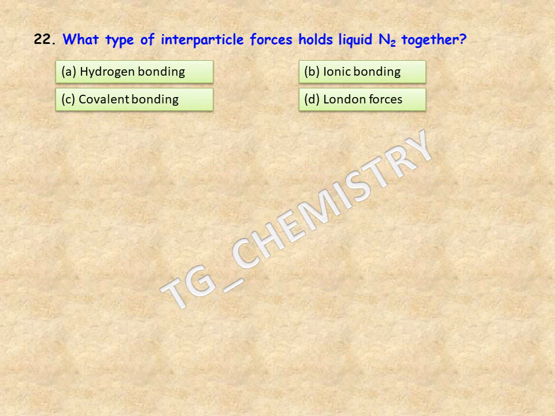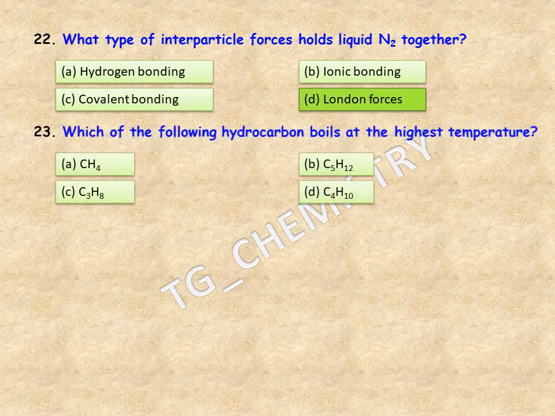So the next question is, what type of interparticle forces holds the liquid nitrogen together? Options are hydrogen bonding, B ionic bonding, C covalent bonding, and the fourth option is London forces. Now this is a very tricky question, and the correct answer should be option D, the London forces.